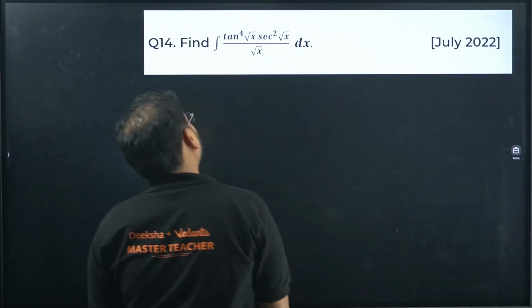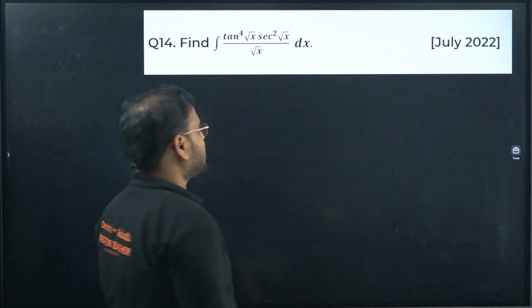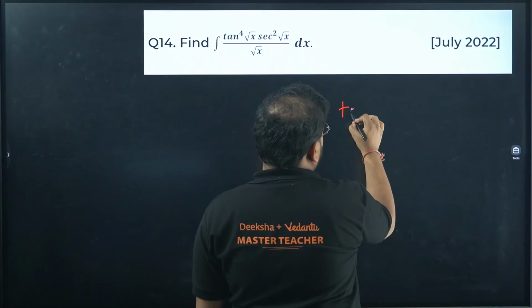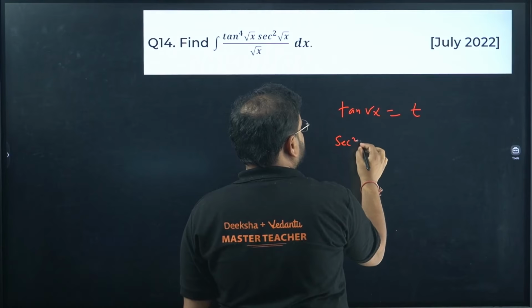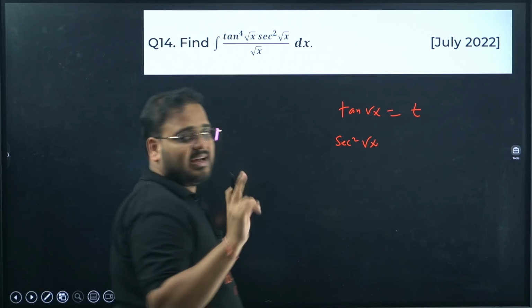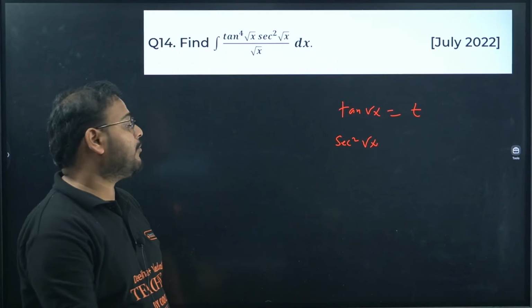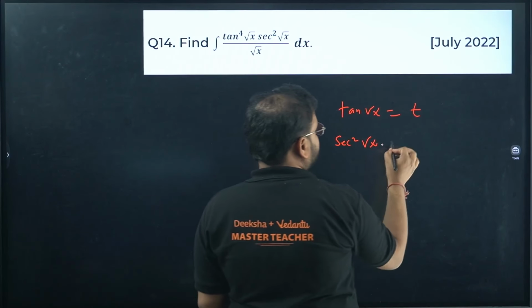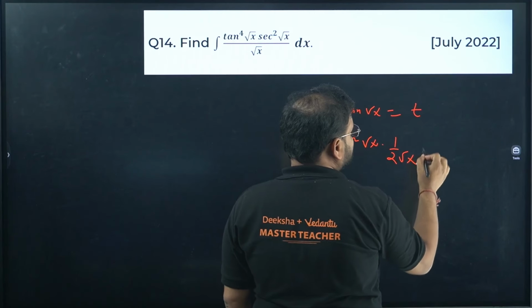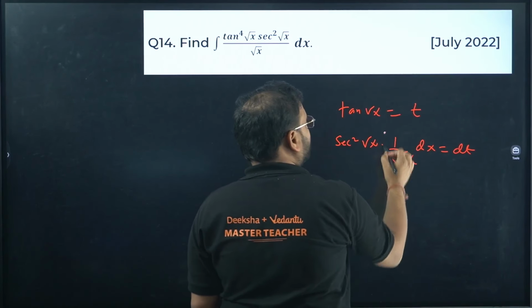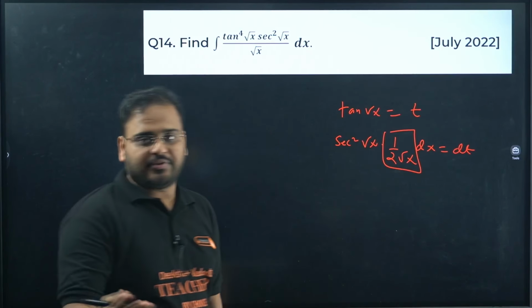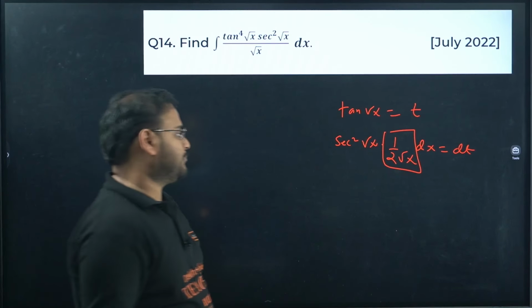Tan power 4 root x, sec square root x upon root x, answer is what? Take here tan of root x as t. Differentiate: sec square root x, tan differentiation is sec square. What about root x? That's simple, 1 by 2 root of x dx equals dt. This is the derivative of root x. If you're not sure, do the differentiation of x power 1 by 2. Check.